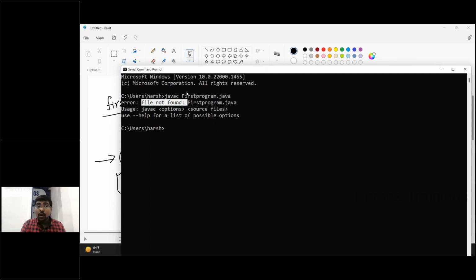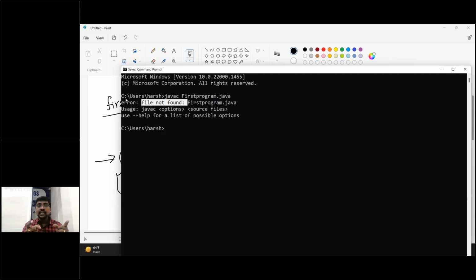That means my file, firstprogram.java, is not found. Why? Here my file is under the D drive, but I am searching in this folder. You got my point? You saved your file at one location, but you are executing in another location.